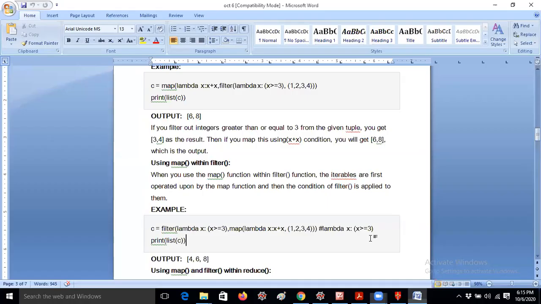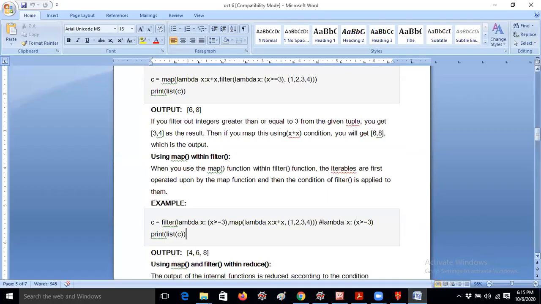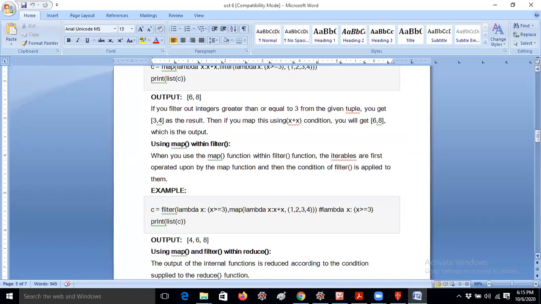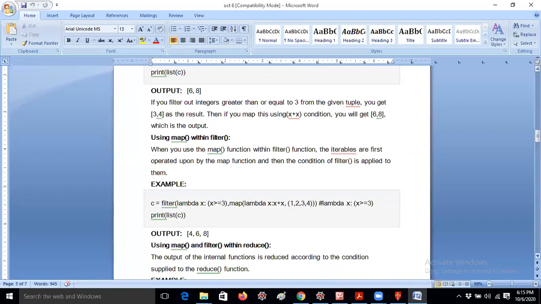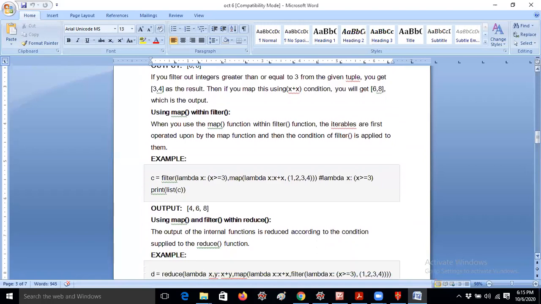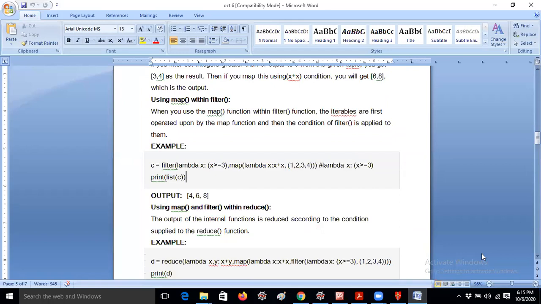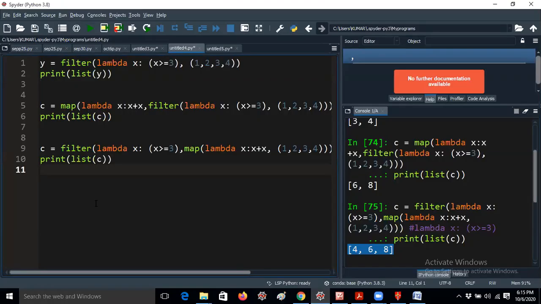And let me move to the next example. Using map and filter within reduce. So now I am using. If you tell this answer exactly correct, I will leave this topic and I will move to the next concept, guys. Okay. So please tell me and very carefully you should answer. Okay. Very carefully, please. And let me write this here.